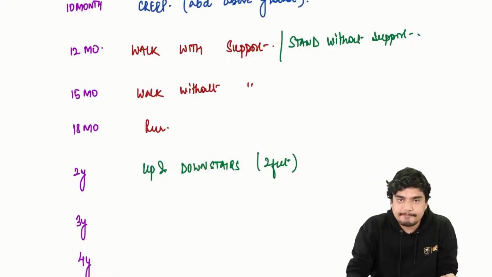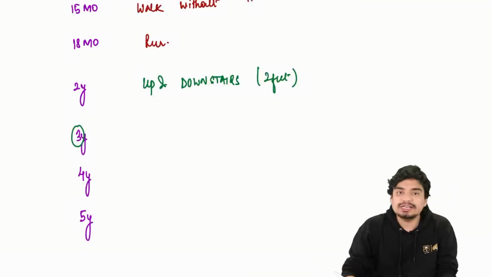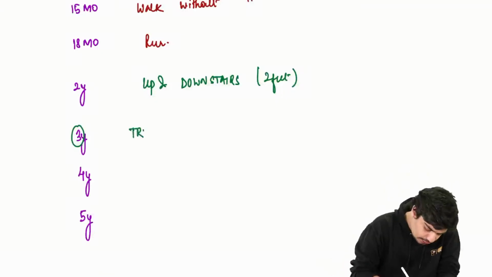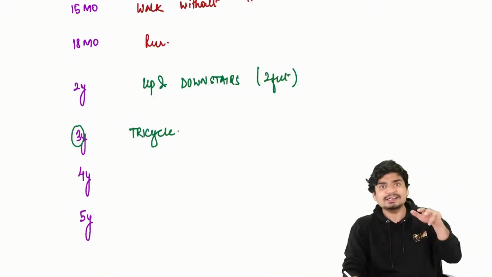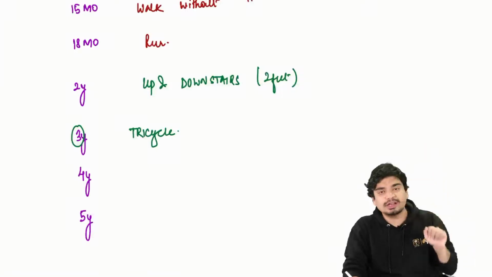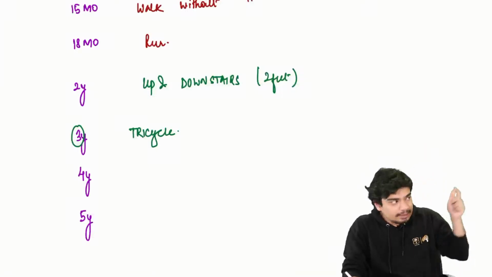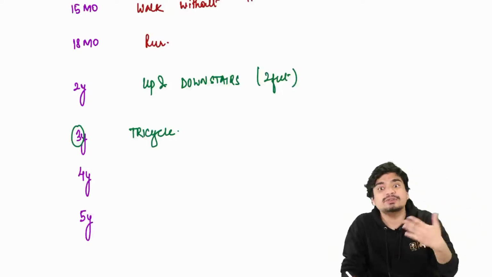Okay? At 3 years of age, 3 has 3 in it. So tricycle. At 3 years, when the child is walking upstairs, he'll be able to use 1 feet. But when he's coming down, he will have a fear that he might fall.